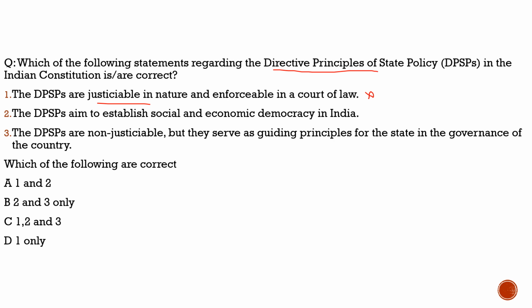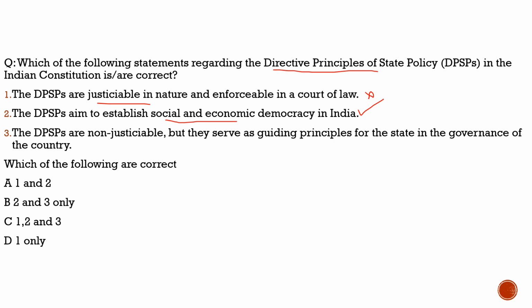Statement 2, the DPSPs aimed to establish social and economic democracy in India. 100% correct. They try to establish social and economic democracy in India. They try to establish equity. They try to establish integrity of the country. They try to establish unity in the country. They try to establish that everyone should perform equally. So the aim of the DPSP is to establish social and economic democracy in India.